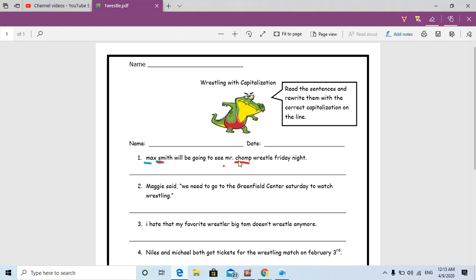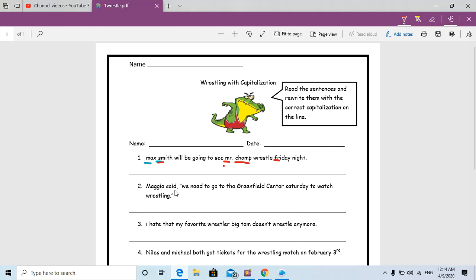Yes. Here, Chomp. We're done with this. Only M should be capital. Yes. Chomp. C should be capital because it's a name of Mr. Chomp. Russell Friday night. Here, Friday, because it's a name of a day, F should be capital. Okay. After, as I said, the first letter in any sentence should be capital. So M here is capital.